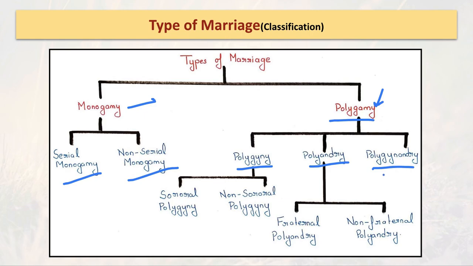This is called polygynandry, if I'm not pronouncing it the right way. Polygyny has sororal and non-sororal forms, and polyandry has two forms. First is called fraternal polyandry, and second is called non-fraternal polyandry. Before we move ahead, please keep these classifications of types of marriage in mind, so that we can discuss them in detail. Let's go to the next.